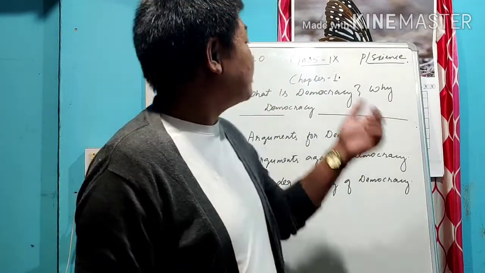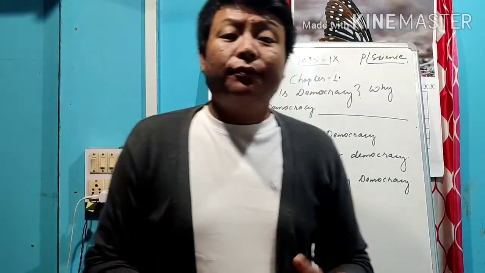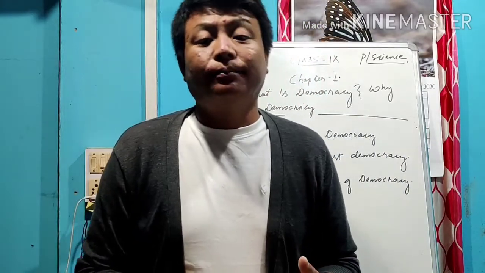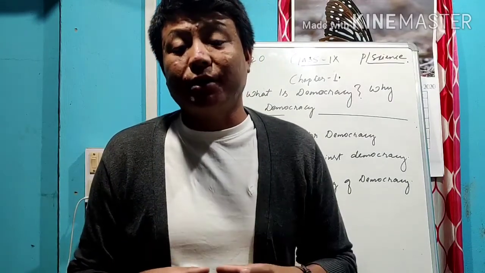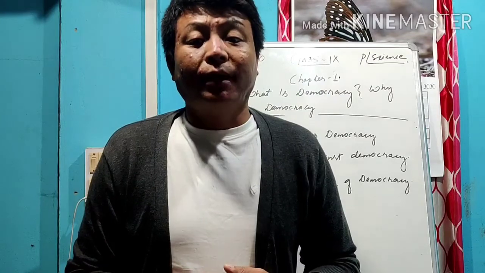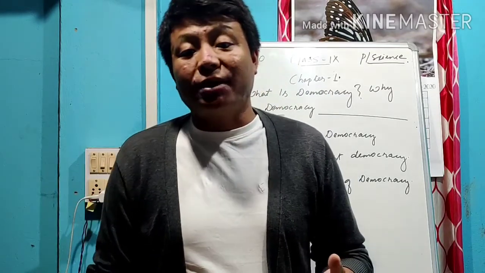The last time we were discussing the first chapter, that is, what is democracy and why democracy. There we found the meaning of democracy, as defined by Abraham Lincoln, and the importance of democracy: how in the future democracies will be there, with one vote, one value, and the freedom of expression.